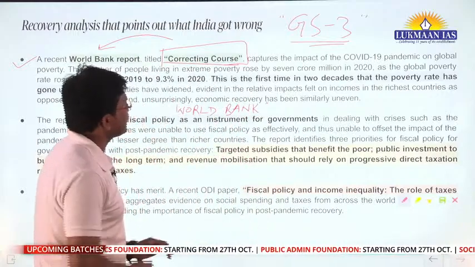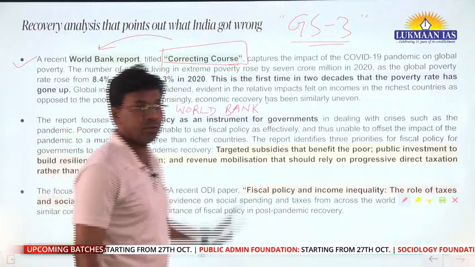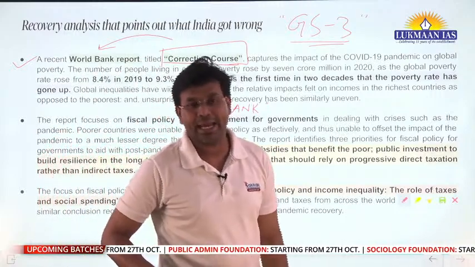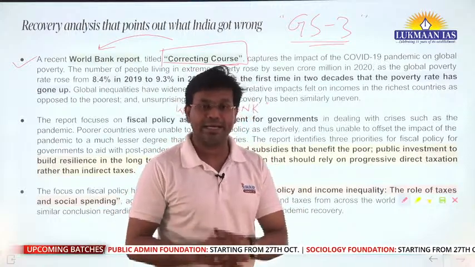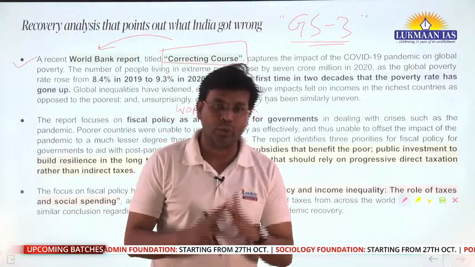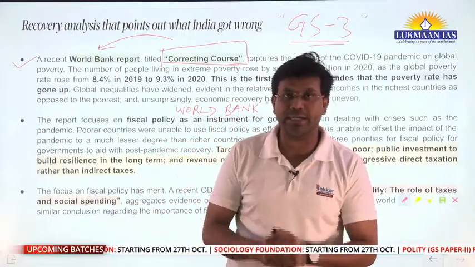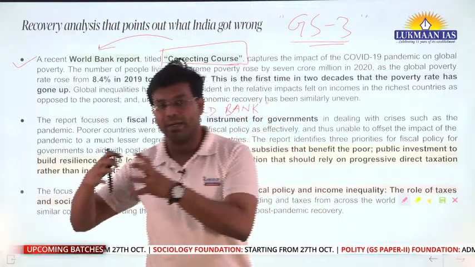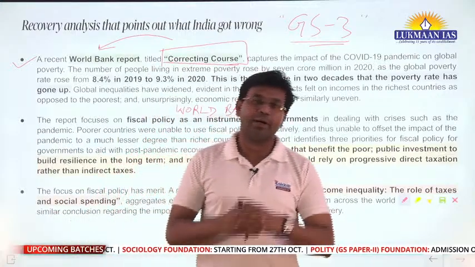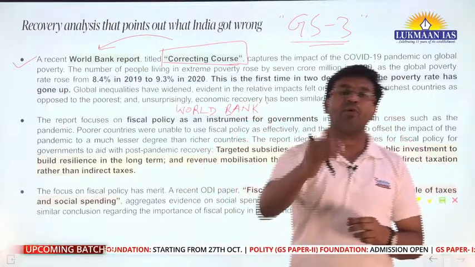So here, under this particular report, Correcting Course, the World Bank has discussed how different countries have played their role in recovering from the COVID-19 pandemic. Different countries have adopted different strategies, different measures, different paths or routes to recover from COVID-19.